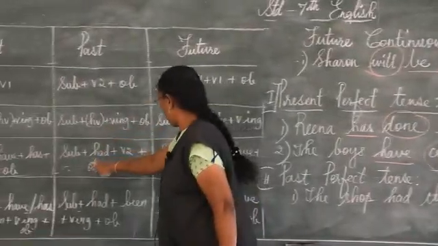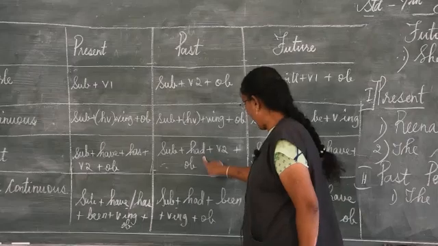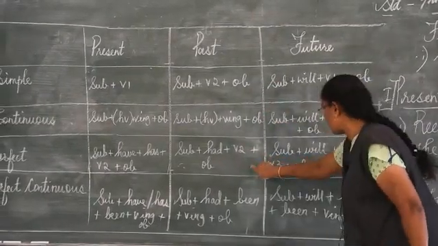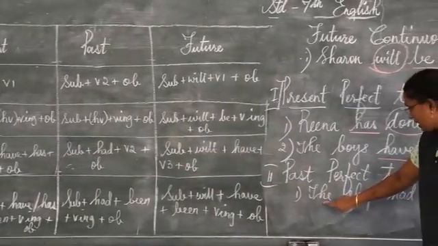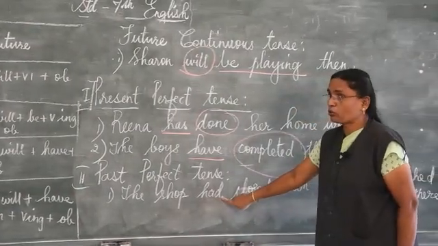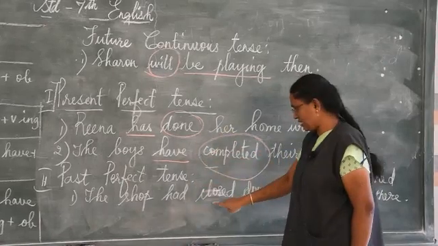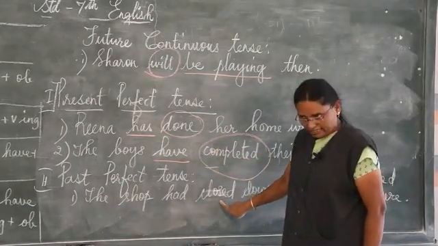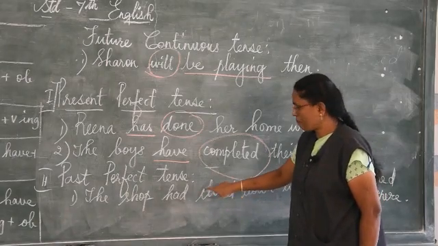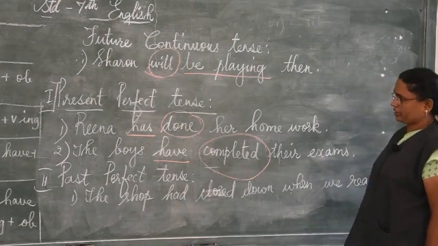Past perfect tense. See, subject had verb 2 and object. So with this we have written here, subject is the shop had, V2 is past tense. Close is present, closed is past. So we have seen here closed down when we reached there.